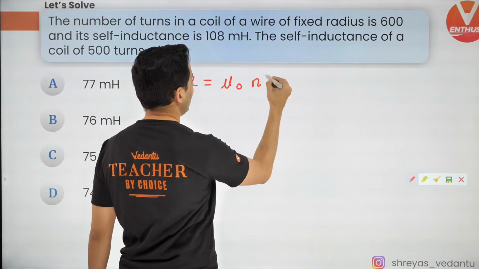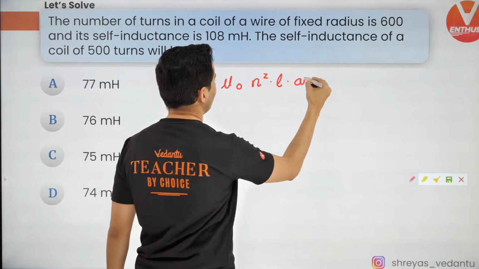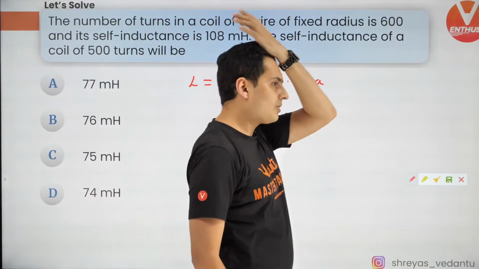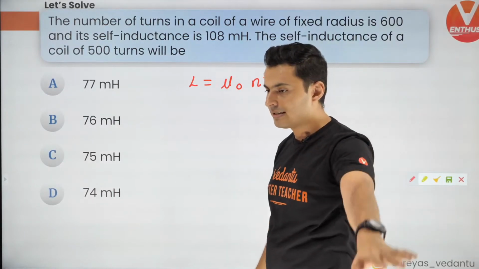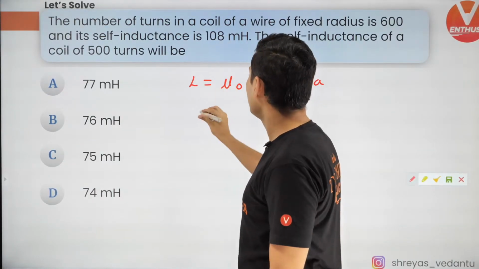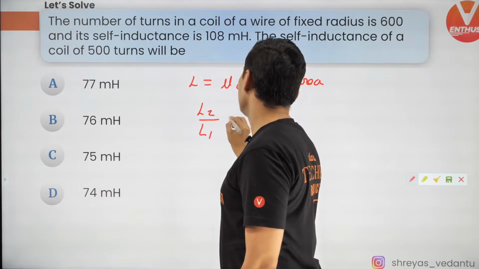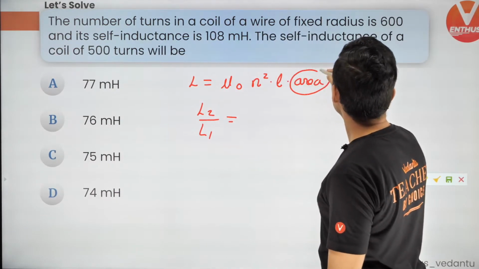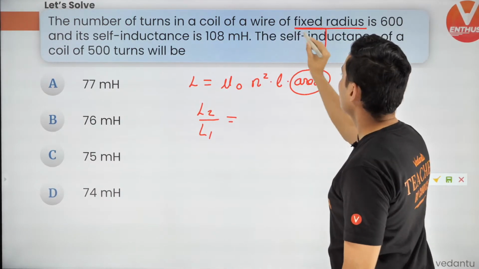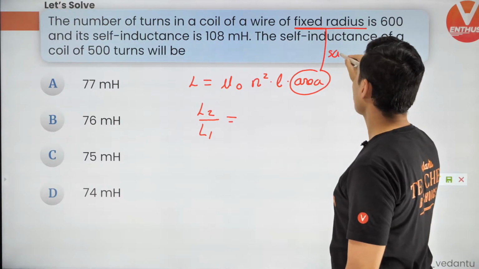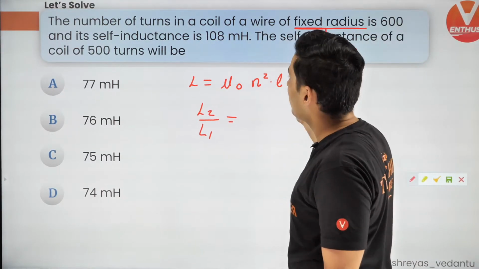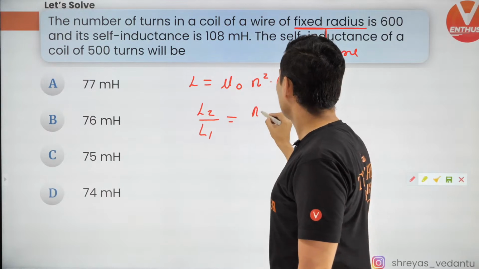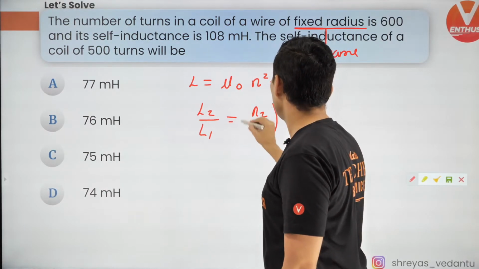Mu naught n square length multiplied by area. So that's it. That is the formula. Very simple. Now do it. L2 by L1. Area is same because fixed radius. So fixed radius means area is going to be same. Length is also going to be same. So N2 by N1 whole square.